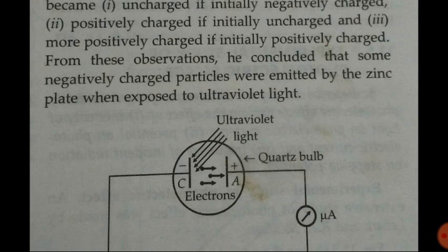So if initially the plate is positively charged, that means electrons are less in comparison with the positive charge, and after the illumination of light it becomes more positive. That means a greater number of electrons left the surface. So by all these three observations, it is clear that by illuminating the surface with a suitable frequency light wave, electrons left the surface of the metal.